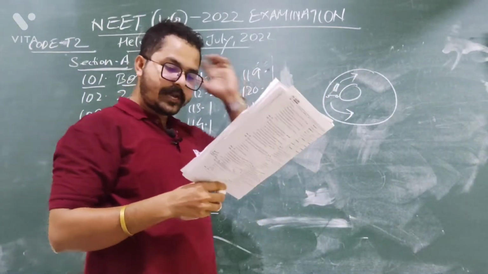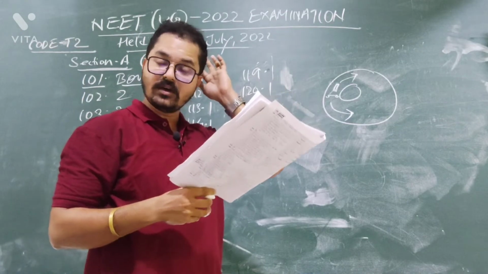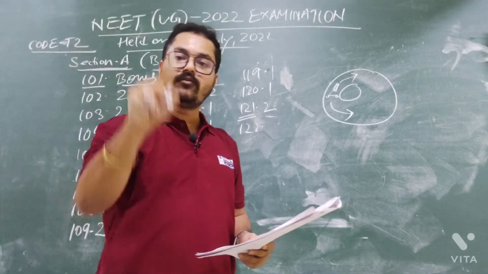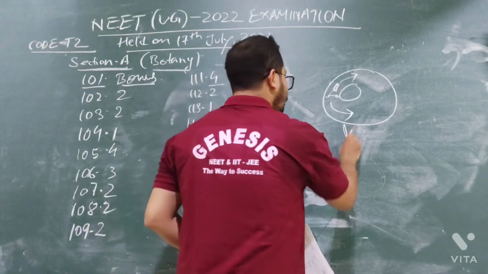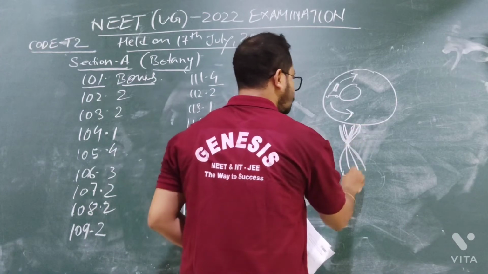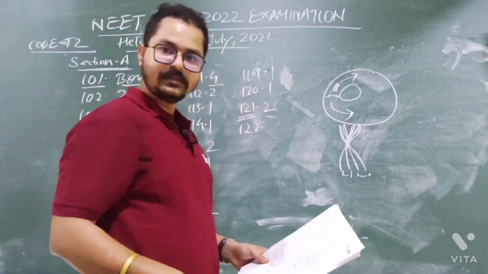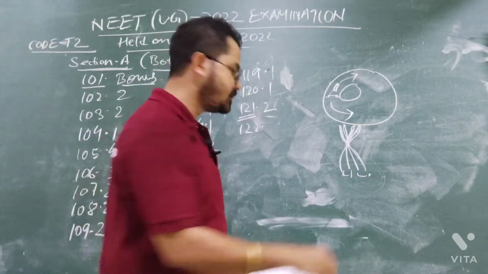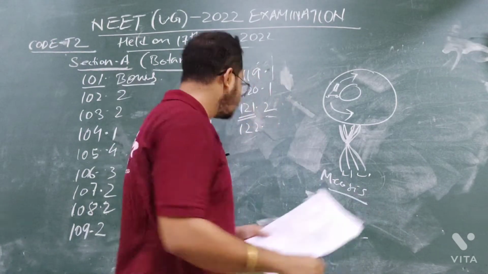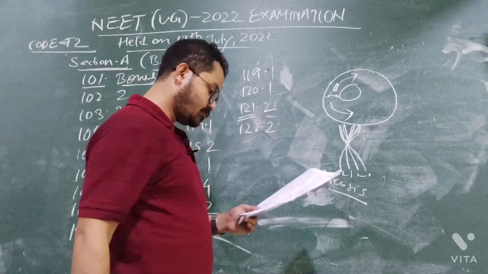Option number 2. Pairing of homologous chromosome, this is wrong because homologous chromosome pairing occurs in meiosis. Pairing of homologous chromosome means the formation of the bivalent chromosomes, 2 chromosomes and 4 chromatids. Pairing of the homologous chromosome occurs in meiosis, not in mitosis. So you need to find out the incorrect statement. Option number 2. Answer will be option number 2.